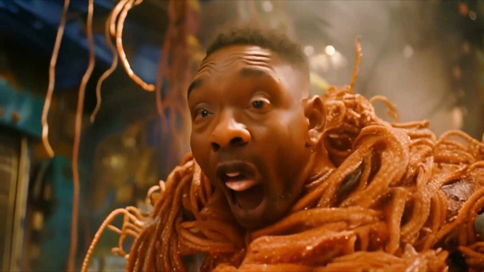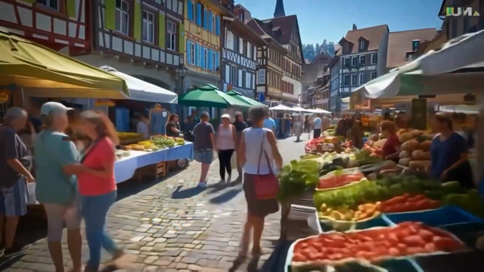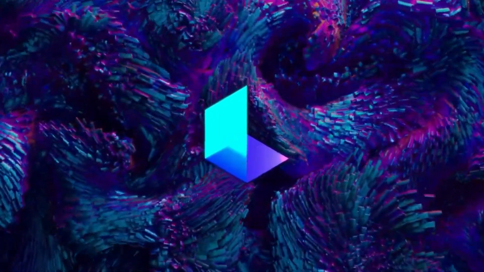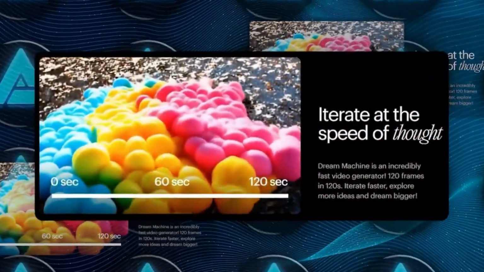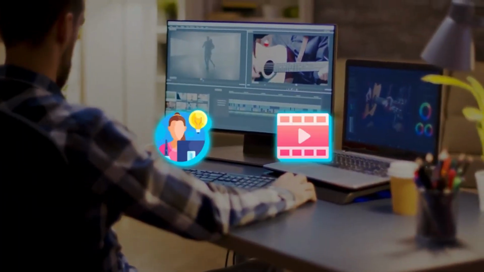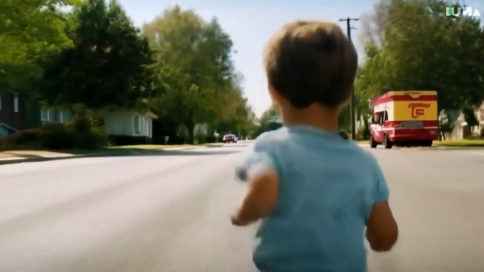But not like some low-res, choppy mess. These videos are smooth as butter, with cinematic camera movements and attention to detail that'll make you question reality itself. And maybe the best part is that Dream Machine is lightning fast, like generating 120 frames in just 120 seconds, which is crazy to be honest. And it opens up the possibilities for creators, filmmakers, and anyone who values being able to iterate and explore ideas at the speed of thought. It's a game changer, no doubt about it.